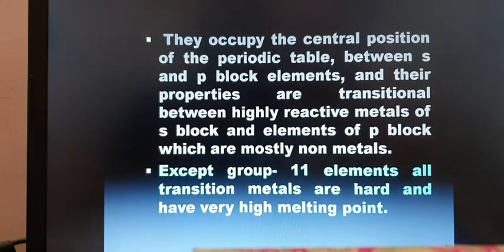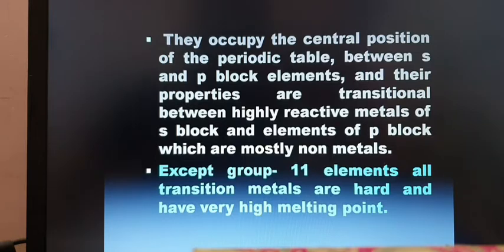D-block elements occupy the central position of the periodic table. This is the position of transition elements, the position of d-block elements in the periodic table.